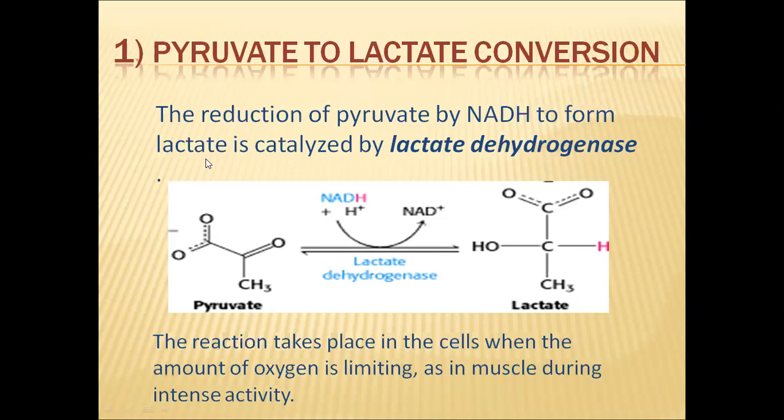This biochemical reaction will be catalyzed by the lactate dehydrogenase enzyme. In this chemical reaction equation, we can clearly see that pyruvic acid is converted to lactic acid in the presence of NADH, and here the NADH is oxidized to NAD plus. The enzyme which is useful for the occurring of this reaction is lactate dehydrogenase. And this reaction is reversible. So when the pyruvic acid is required, lactic acid again can be converted into pyruvic acid.